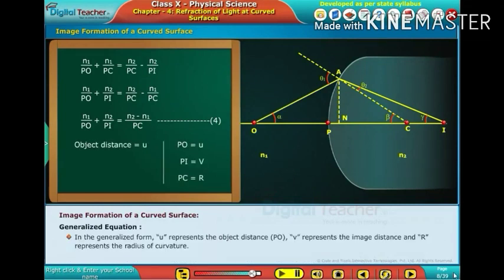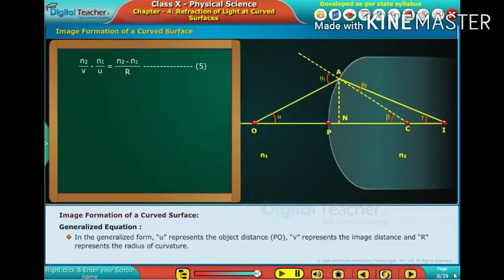In the generalized form, u represents the object distance PO, v represents the image distance and R represents the radius of curvature. We consider the following representations as per sign conventions. PO is equal to minus u, PI is equal to v, PC is equal to R. The following equation can be obtained by replacing the above values in equation 4. n2 by v minus n1 by u is equal to n2 minus n1 by R. Consider it as equation 5.